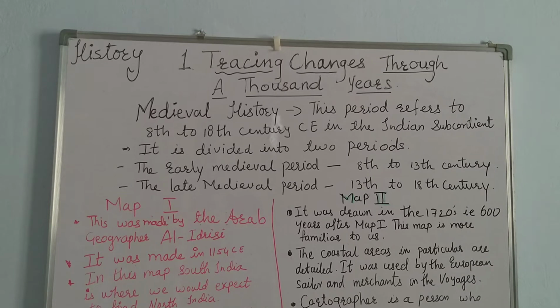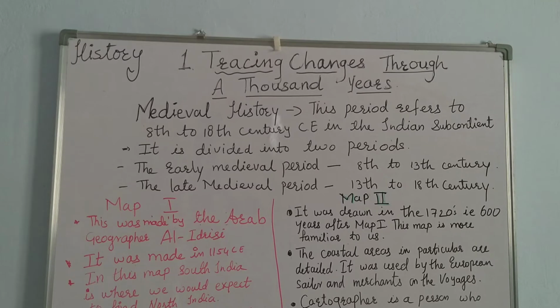Okay. Let me see our textbook, page number 1. Can you see there is a map on page number 1? Yes, it's a beautiful map, right? On my board, can you see map 1, which is in red color, and map 2, which is in black color? The name of the chapter suggests changes through thousands of years. So we will see how changes happen from the first map to the second map, and then we'll compare, right?